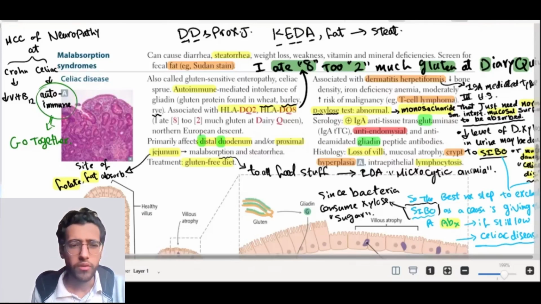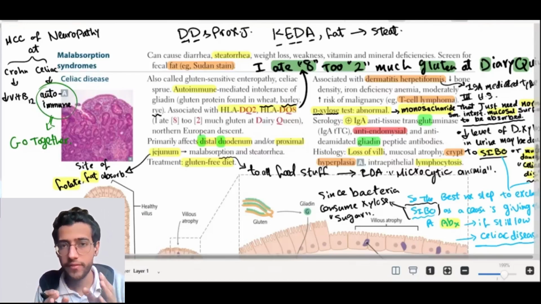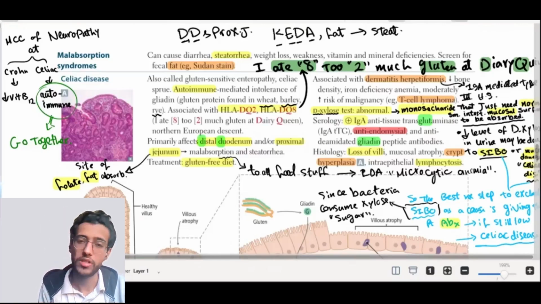Now, what about folate? Does folate deficiency cause neuropathy? No. Both folate and vitamin B12 deficiency can cause megaloblastic anemia. But the difference is that in folate deficiency there are no neurologic symptoms, while in vitamin B12 deficiency there are neurologic symptoms. The second thing is where they are absorbed: folate is absorbed at the jejunum, but vitamin B12 is absorbed at the terminal ileum. So this is very important to know.